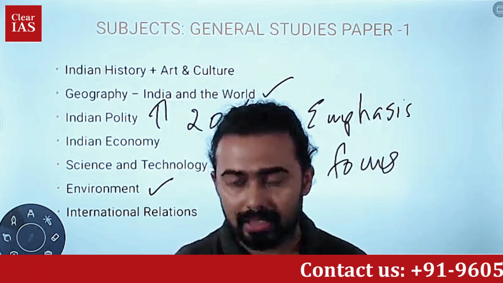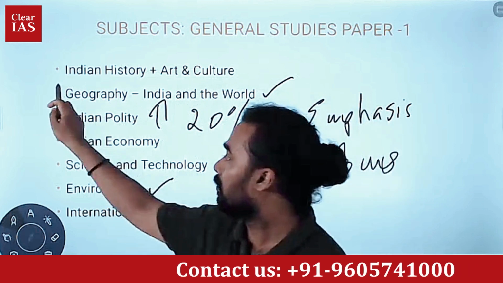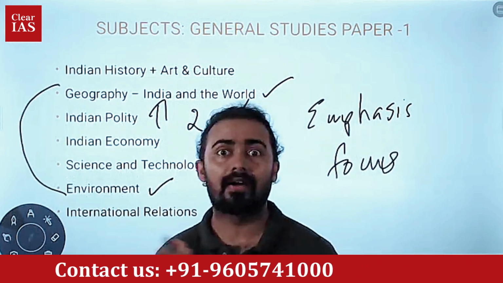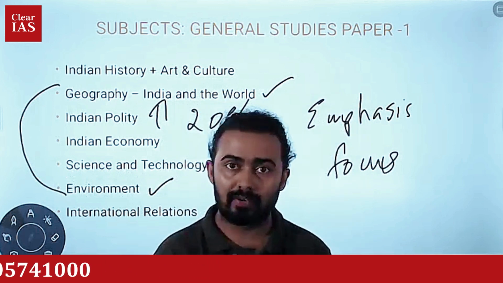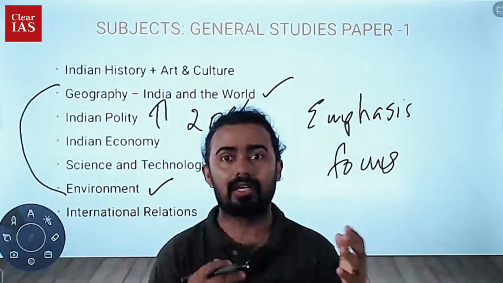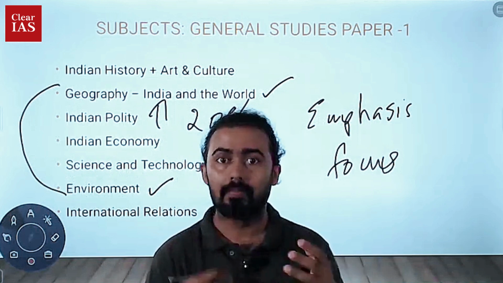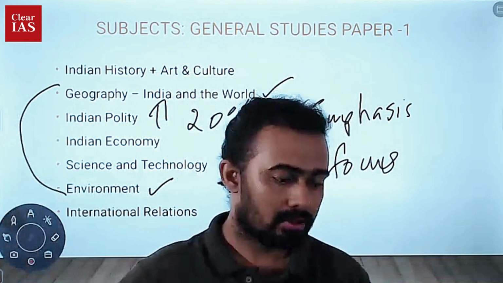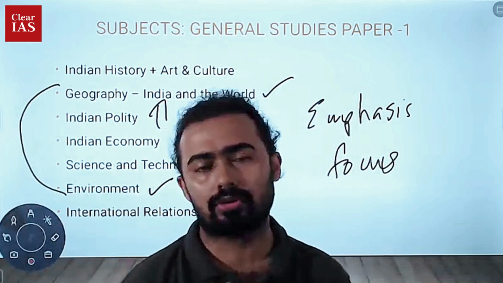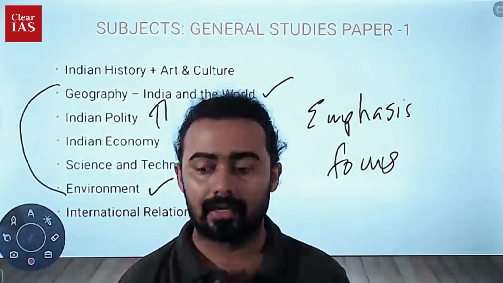Here you can see geography, environment and ecology, and an interdisciplinary approach. Whatever you study for geography or environment can appear in a very complex manner, and we'll be confused whether it is a geography question or an environmental question. Some of these questions are definitely interdisciplinary.